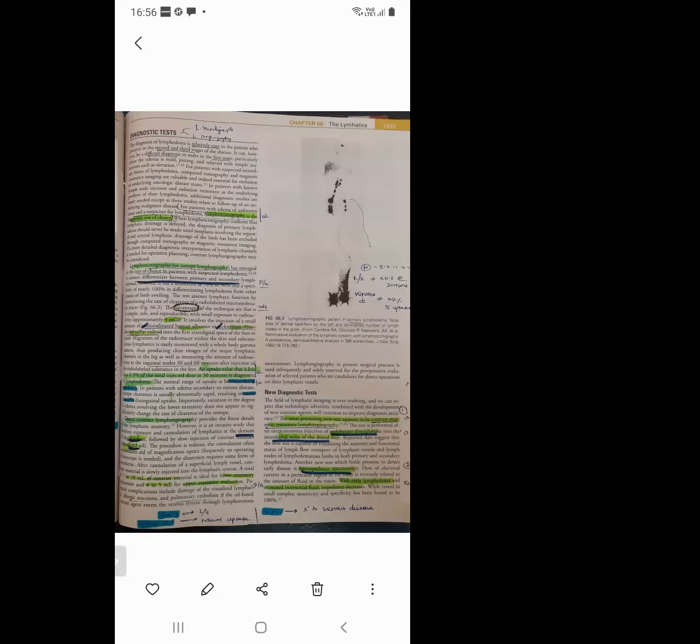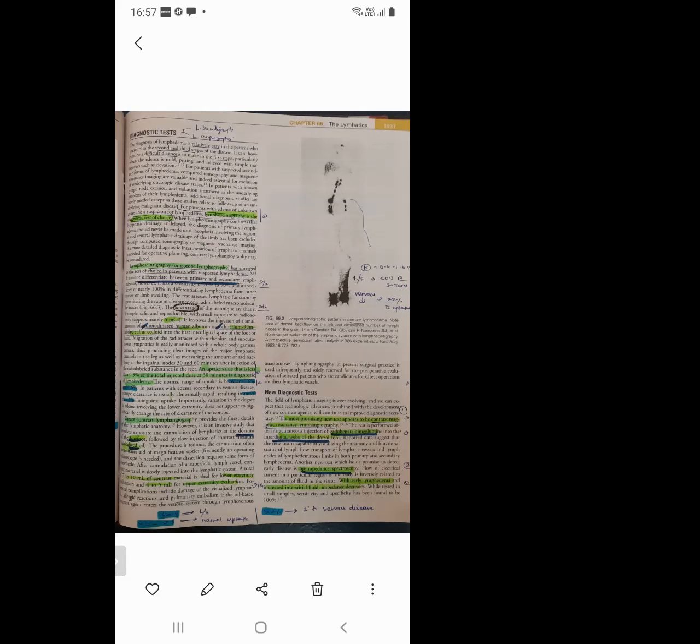The radiolabeled agents we are using are radio-iodinated human albumin or technetium-99m labeled sulfur colloid. Here you have to know what the agent is and where we are injecting, which is very important. The agents are human albumin and technetium-99m sulfur colloid, and we inject in the first interdigital space of the foot or hand, depending upon lower limb or upper limb. You measure the amount of radioactivity at the inguinal nodes 30 and 60 minutes after injection of the radiolabeled substance in the feet.